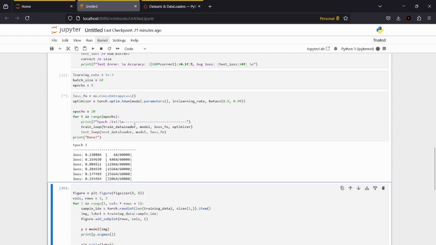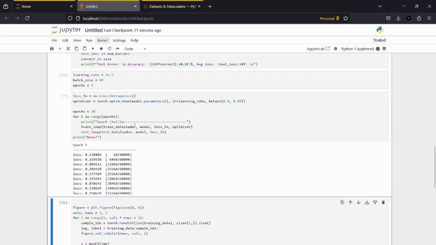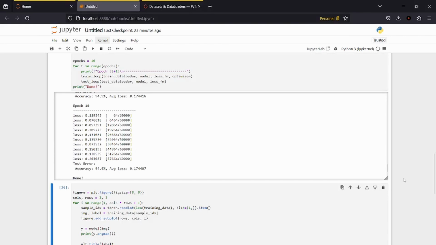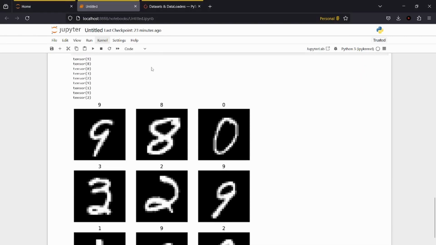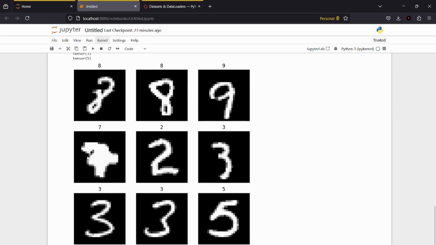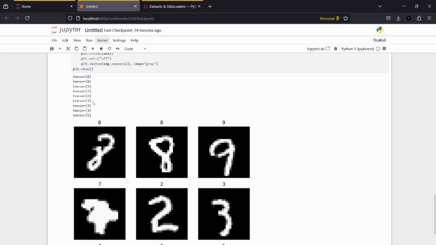Anyway, this 3 is not supposed to happen, so let's run this again. And we wait 5 hours, and then let's see if we can improve the accuracy. So it's a little bit better. We got to 94.9. So let's try this again. That is a horribly written 3. That is not right. You cannot tell me that is a digit. Forget 7. Okay, now, how did the network get that right?